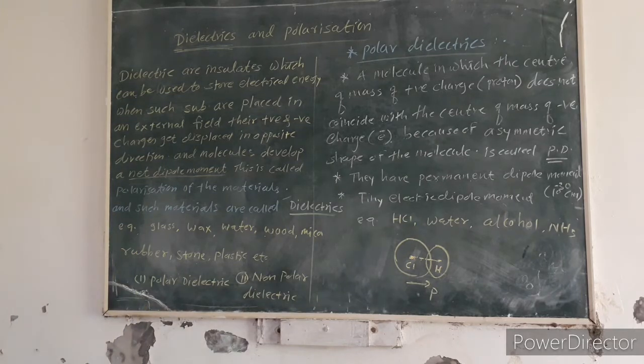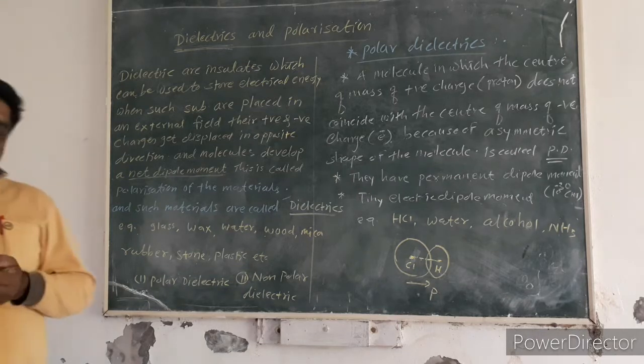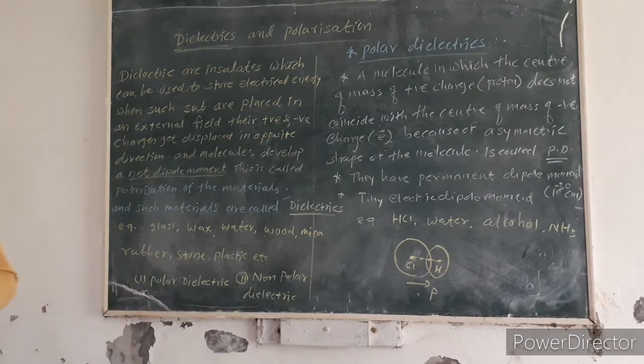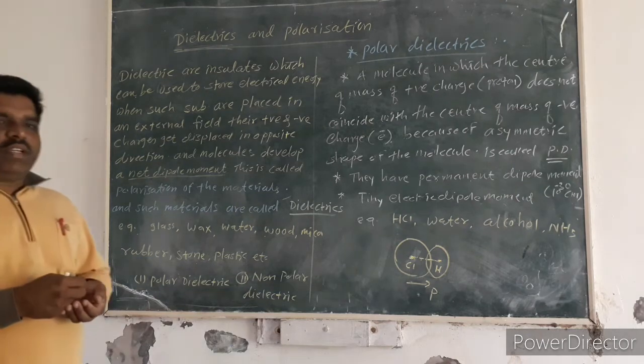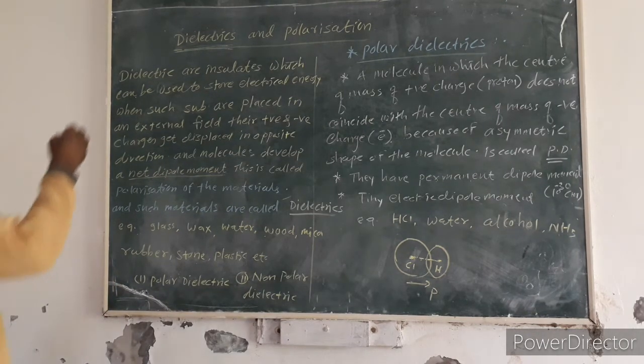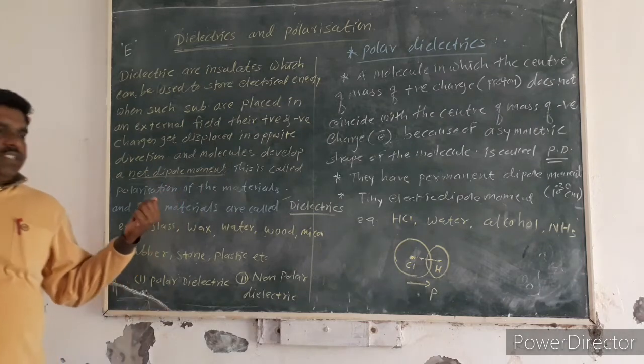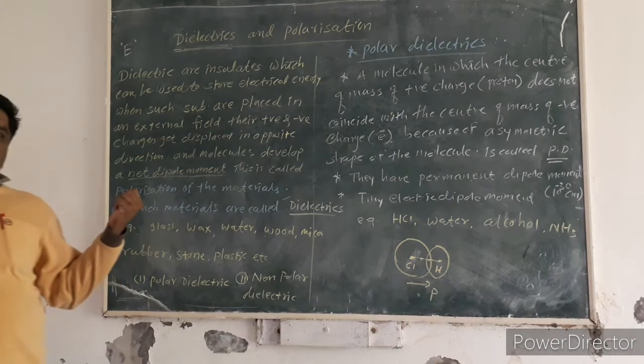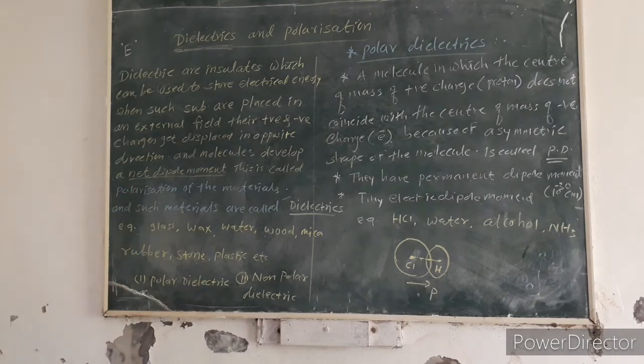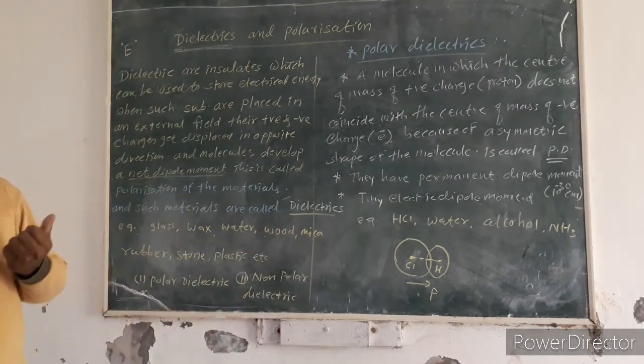When such a dielectric or non-conducting material is placed in an external electric field, suppose E, then the positive charge and negative charge separate from each other and get displaced opposite to each other.